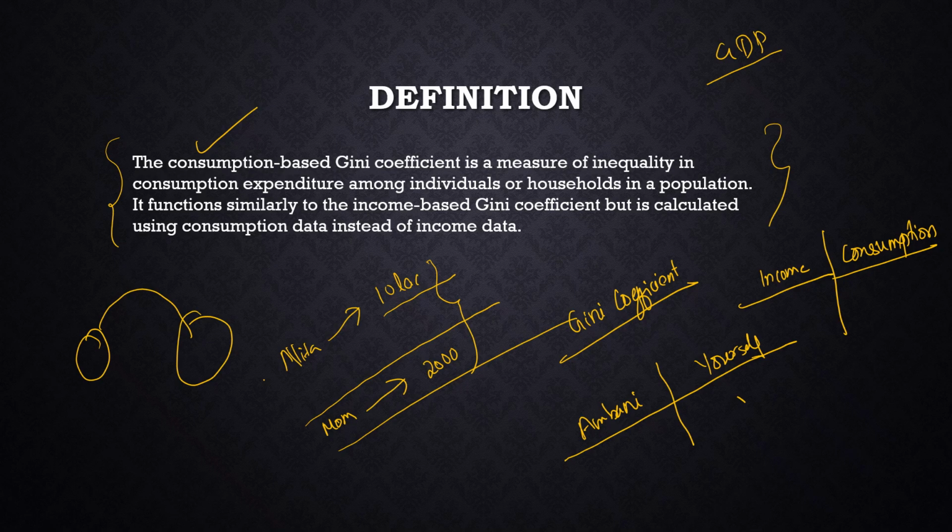While if you see that Ambani is spending like 1,000 rupees on a lassi, you will be purchasing a lassi for 10 rupees. So there is consumption. You are also consuming a lassi, Ambani is also consuming a lassi. But you are spending 10 rupees while Ambani is spending 1,000 rupees. So there is a difference, an inequality, in the consumption of both of you, right? If you compare that, that becomes the Gini coefficient based on consumption. So this is the concept of the Gini coefficient based on consumption and the Gini coefficient based on income.